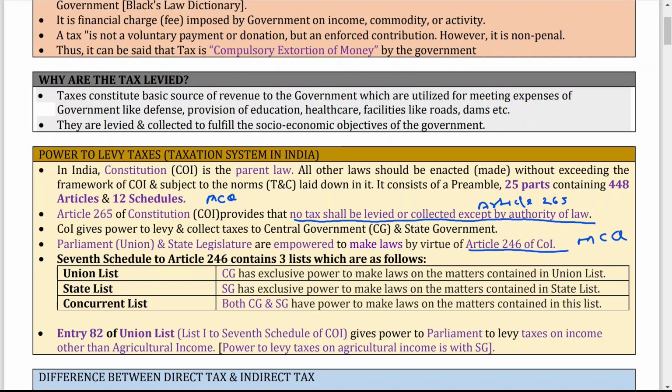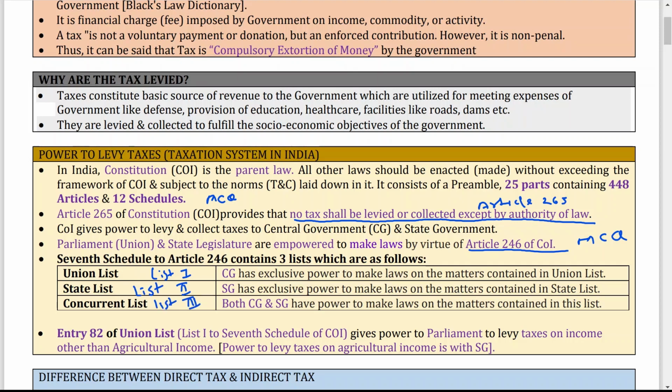Now what is the state list? The state government has exclusive power to make laws on the matters contained in the state list. So in the state list, who can make law? In the state list, the state government can make law. And in the concurrent list, both the central government and the state government have power to make laws on the matters contained in this list. The union list is also called list 1, the state list is also called list 2, and the concurrent list is also called list 3.